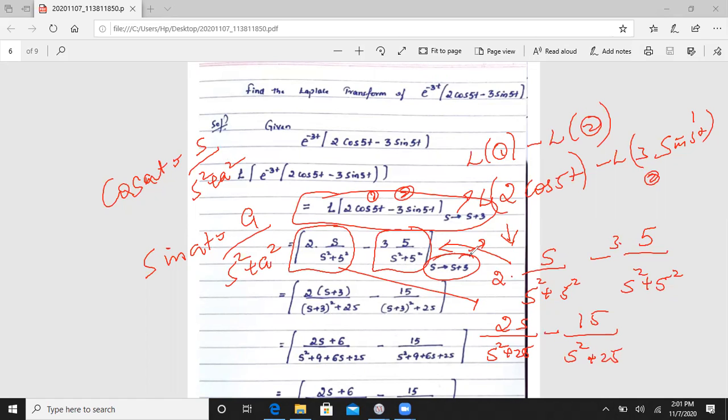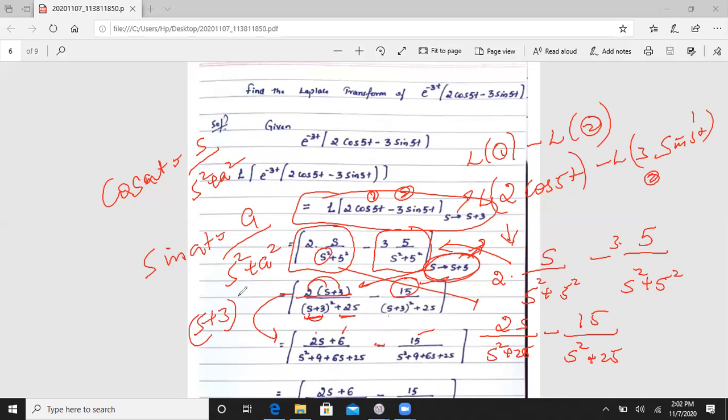Now we have the s value, that is s tends to s plus 3. So this value we have to substitute here. It means 2 into s, that is 2 into s plus 3, divided by s square, means s plus 3 whole square plus 25, and 15 is a constant value, 15 divided by s plus 3 whole square plus 25 as it is. Now we simplify this function: 2 into s is 2s and 2 into 3 is 6, minus 15 as it is, and in the denominator s plus 3 whole square is there.